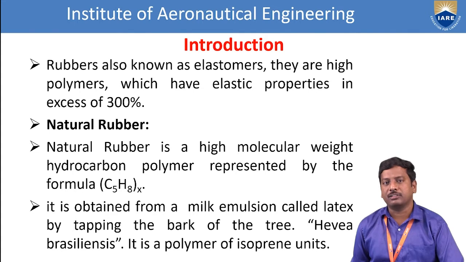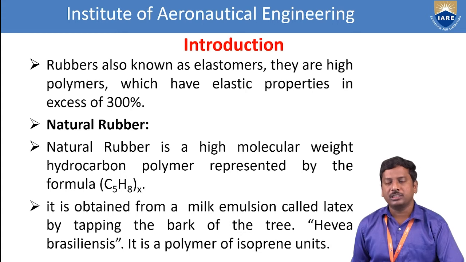So the substances which have the elasticity property are called elastomers. Elasticity is nothing but the substance coming to its original shape after removal of applied stress. So the property of elasticity shown by the substances is called elastomers. Okay, now let us see natural rubber.